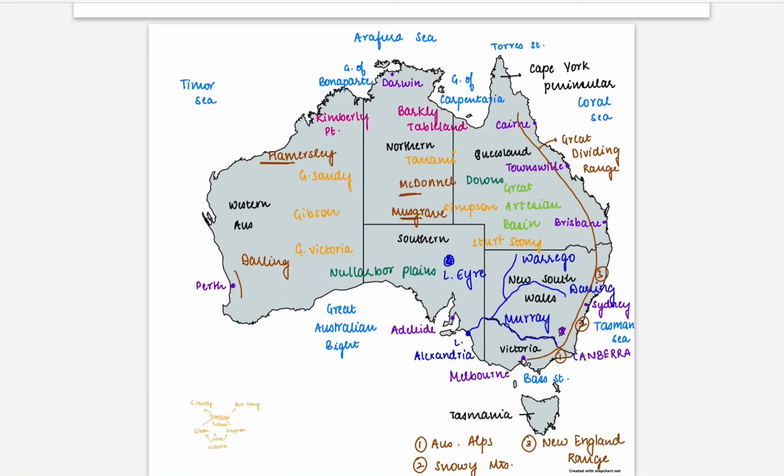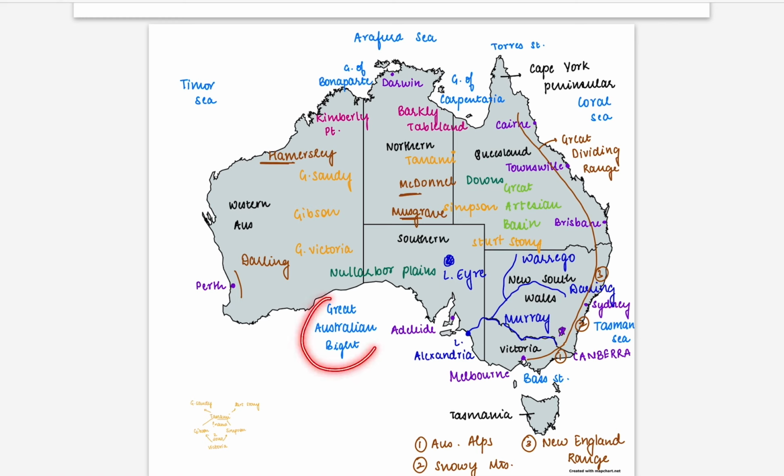Australia. Politically, it is divided into seven regions, that is, Western Australia, Northern Territory, South Australia, Queensland, New South Wales, Victoria, and Tasmania. The water bodies which surround Australia include the Indian Ocean and the Southern Ocean, out of which the details include the Coral Sea. The Tasman Sea divides or separates Australia and New Zealand.